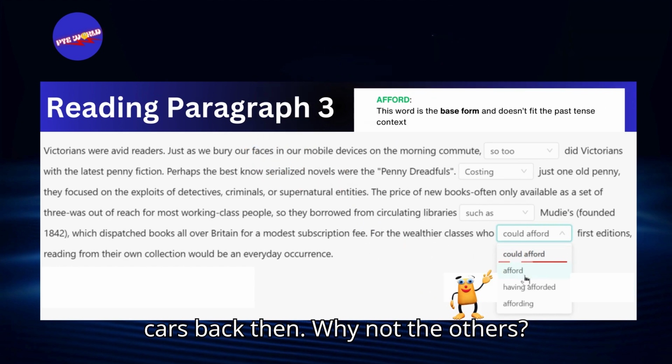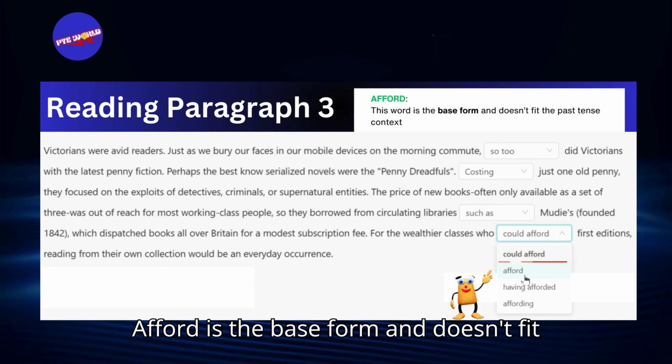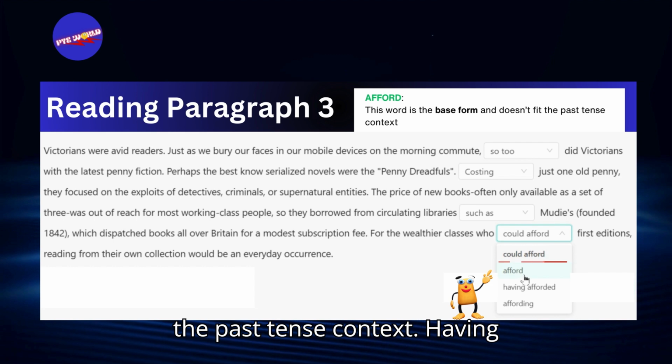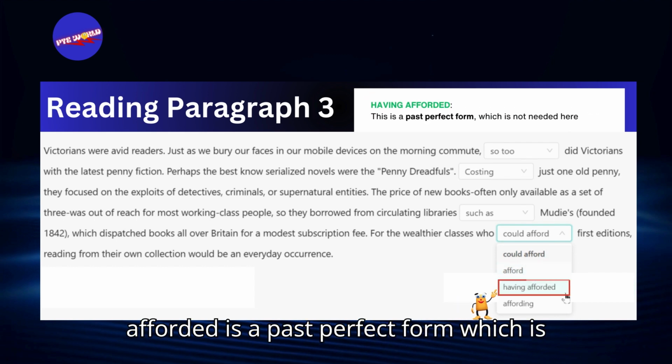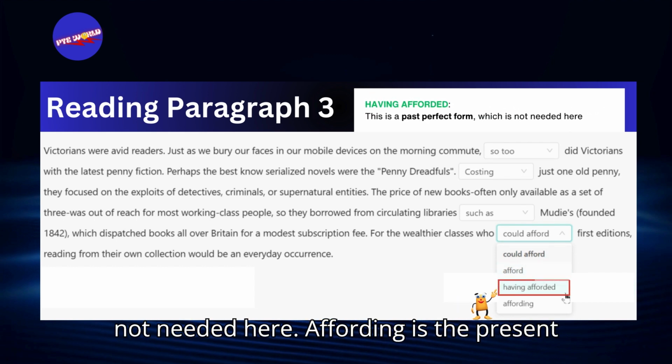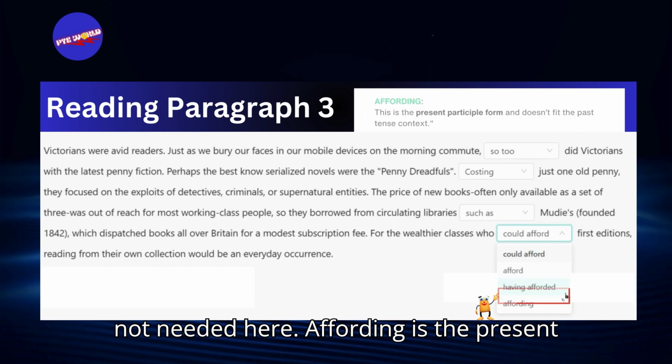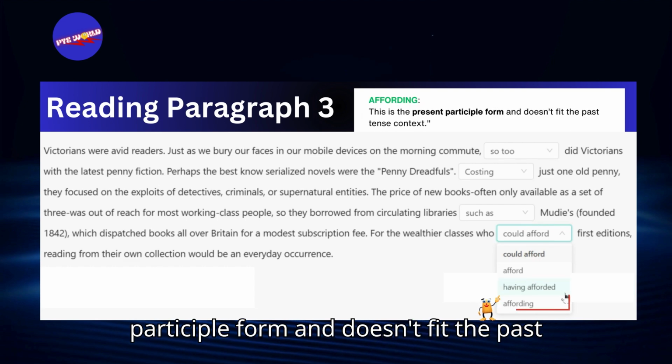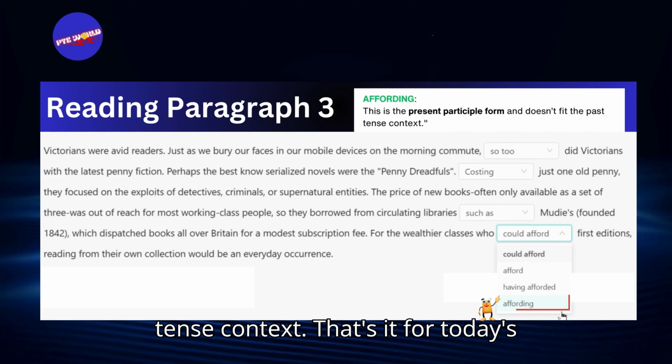Why not the others? Afford is the base form and doesn't fit the past tense context. Having afforded is a past perfect form, which is not needed here. Affording is the present participle form and doesn't fit the past tense context.